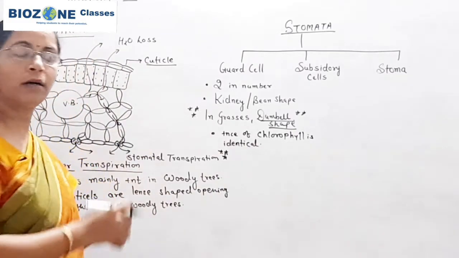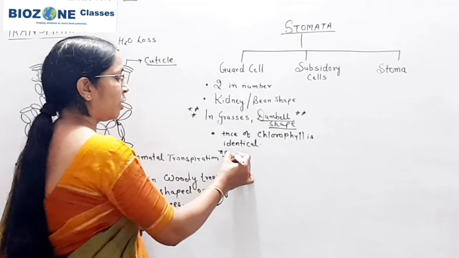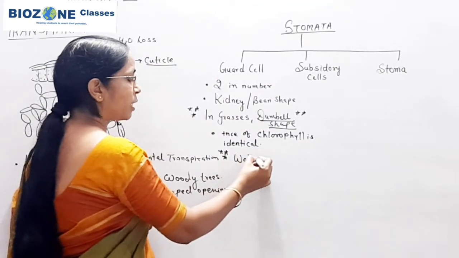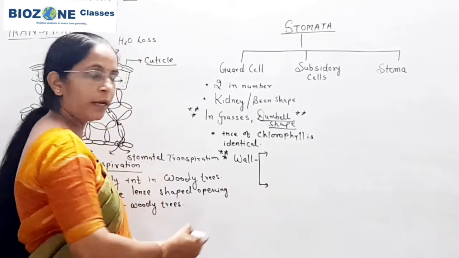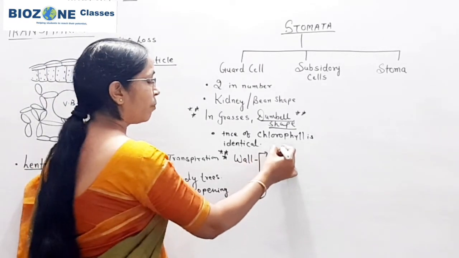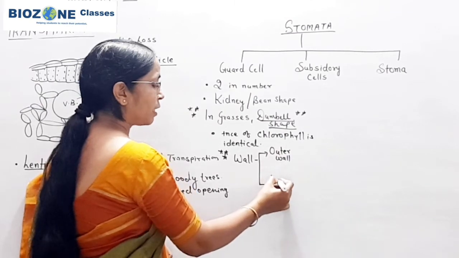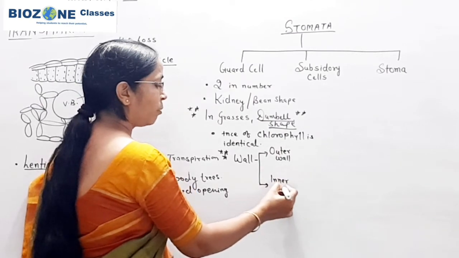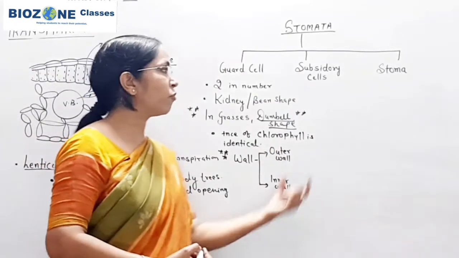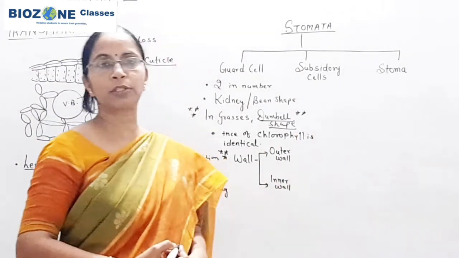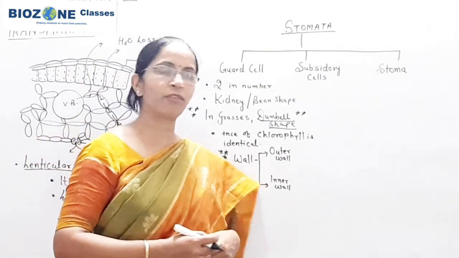The wall of the guard cell shows a speciality. The wall is of 2 layers, consisting of an outer wall as well as an inner wall. The outer wall is the wall present towards the subsidiary cell, and the inner wall is present towards the aperture, and it is responsible for opening and closing of the stomata.